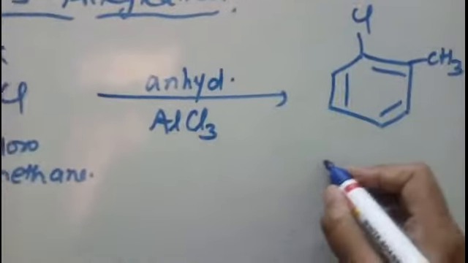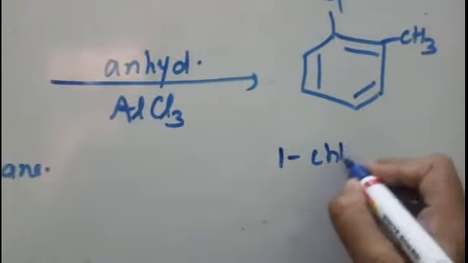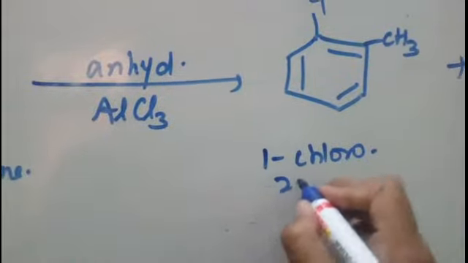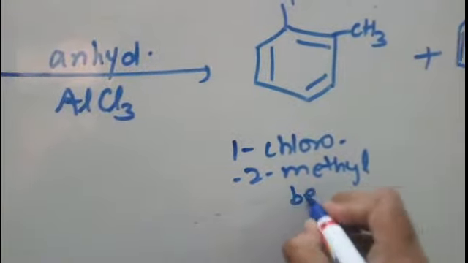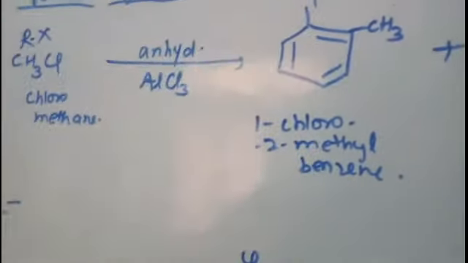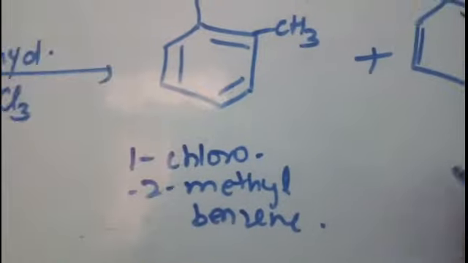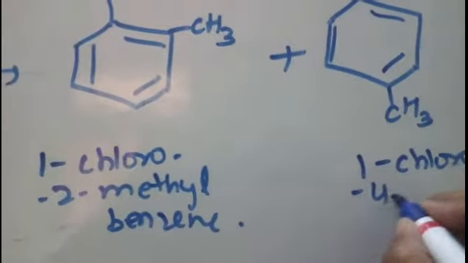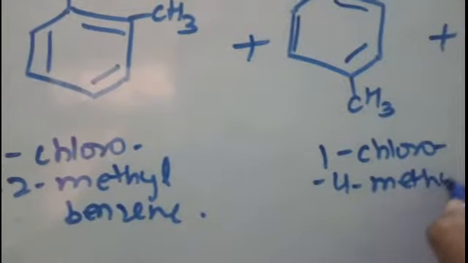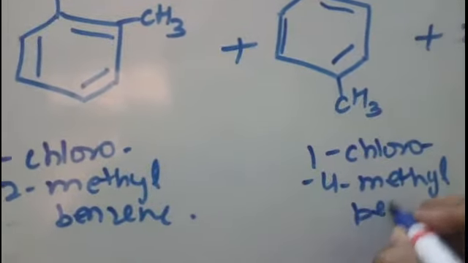So this is 1-chloro-2-methylbenzene, and this is 1-chloro-4-methylbenzene. Again your para product is the major product and the ortho product is the minor product.